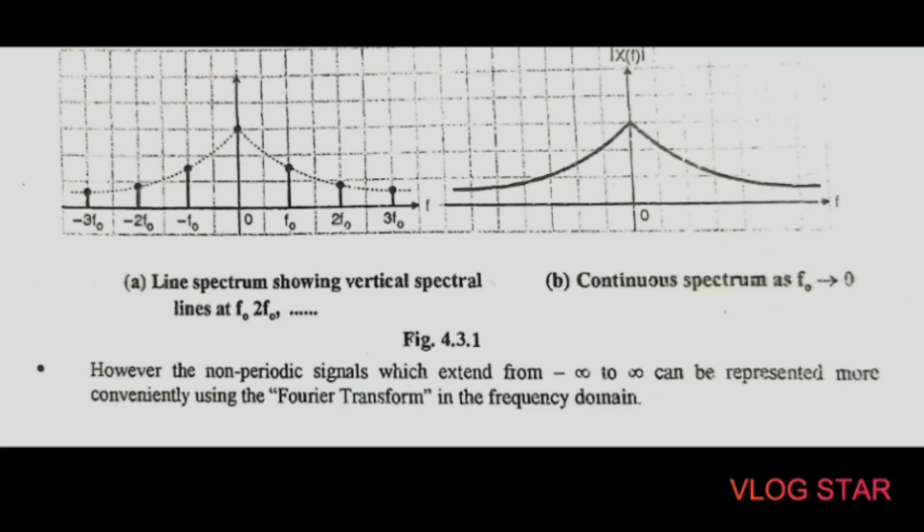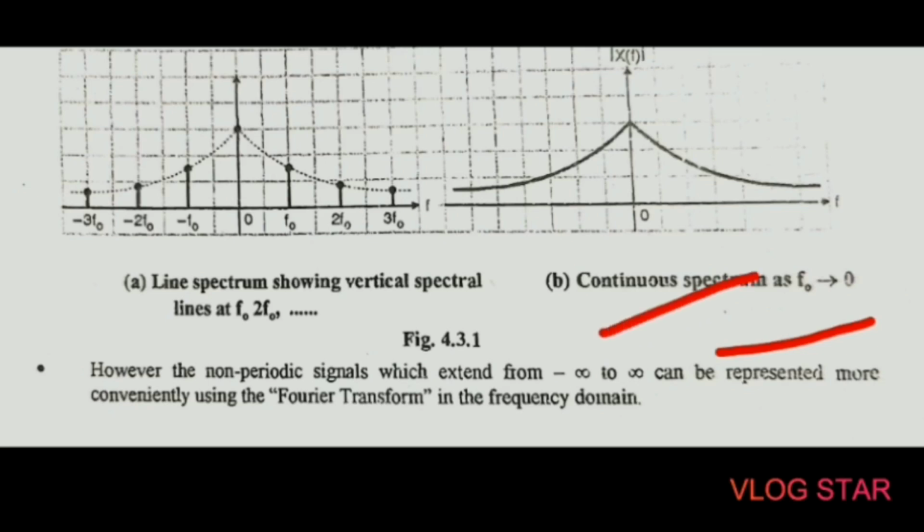So it is possible to find the Fourier transform of periodic signal as well. For the periodic signal, T0 tends to infinity, hence the frequency F0, which is equal to 1 upon T0, tends to 0. Therefore, the difference between the spectral components, which is F0, becomes extremely small and they come very close to each other.